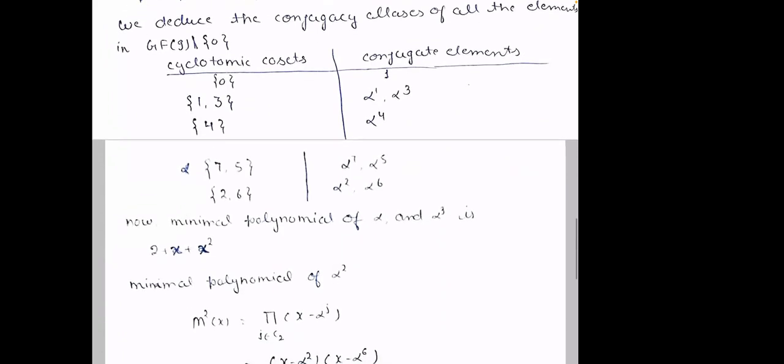Now the minimal polynomial of alpha and alpha cube. I'll ask one question here. Where does alpha power 4 belong? Is it in Z3 or not? Okay, much simpler question. Does alpha belong to Z3? Alpha itself.